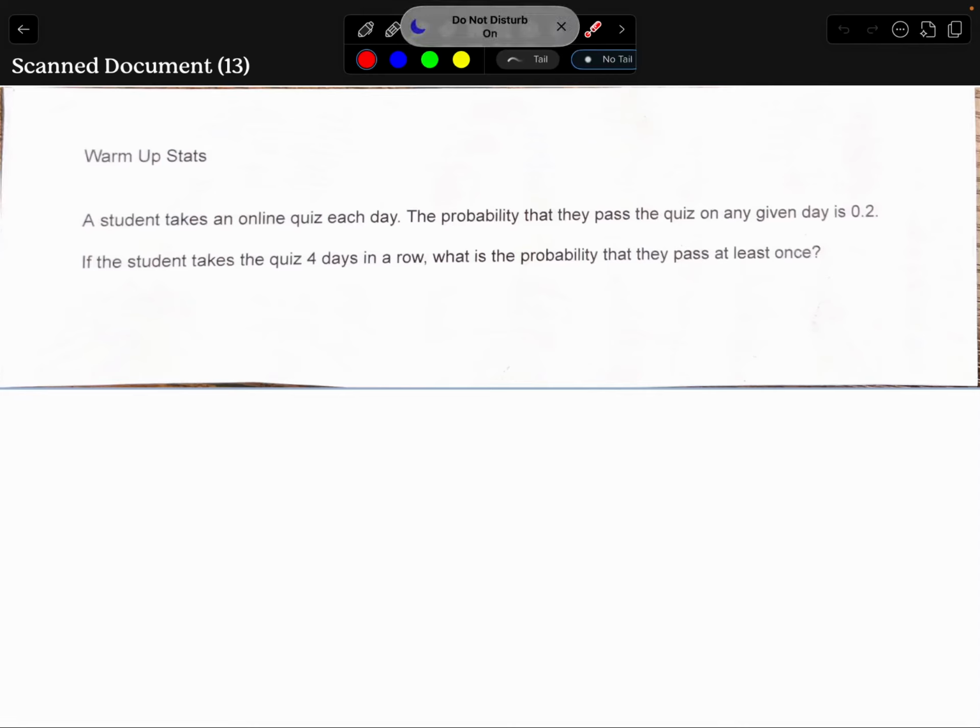Okay. Warm-up that I forgot to give you today in class. A student takes an online quiz each day. The probability that they pass the quiz on any given day is 0.2. So they have a 20% chance of passing that quiz when they take it on quiz day.